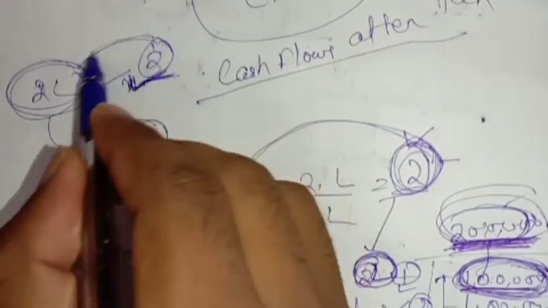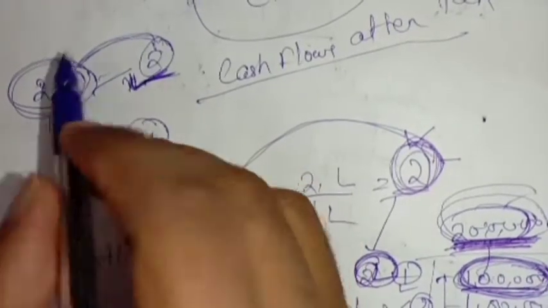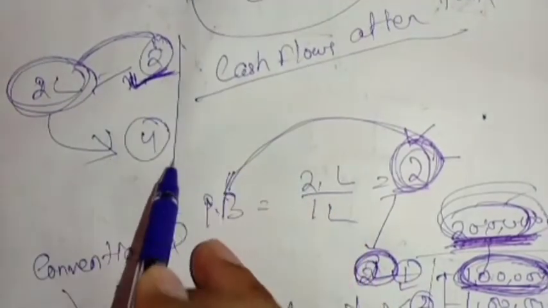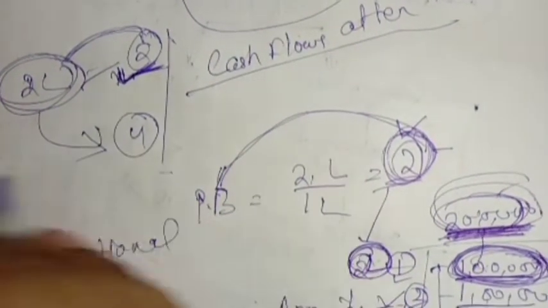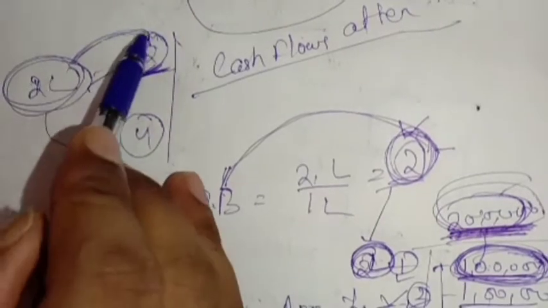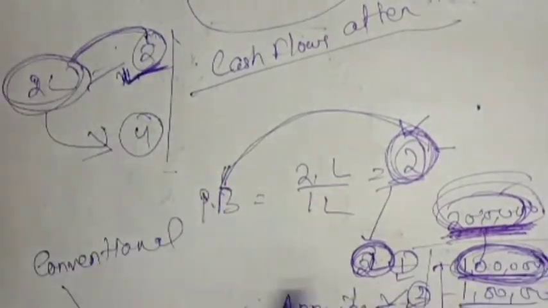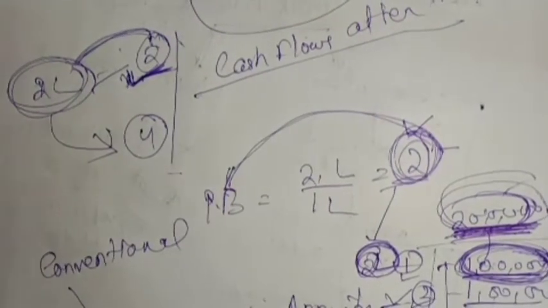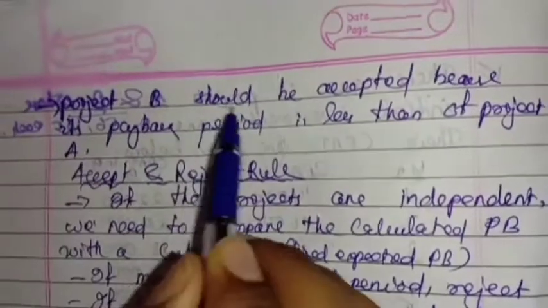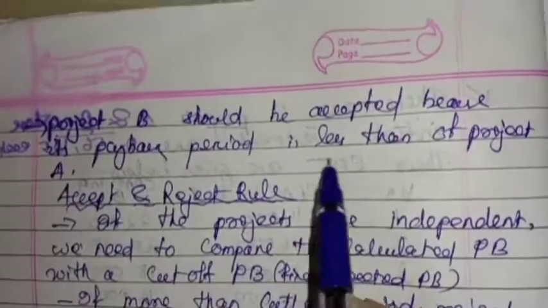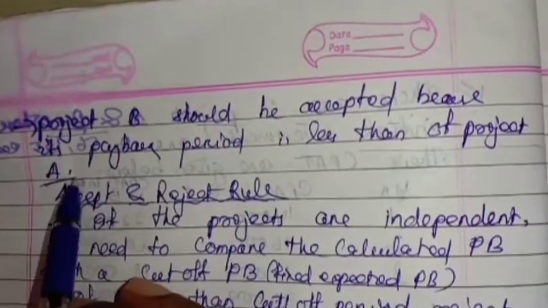So you will be accepting the lesser one. If you have to buy both machineries, then actually you can buy, but if you have to accept one, then you will be accepting the lesser one. That means the lesser the payback period, the more profitable you will be, or the project will be more acceptable. So see here which one will be accepted. We have to accept one. Project B should be accepted because its payback period is less than project A.